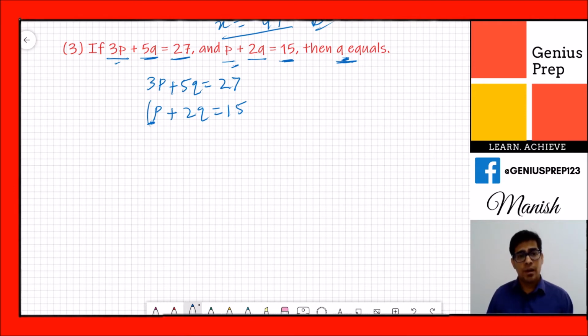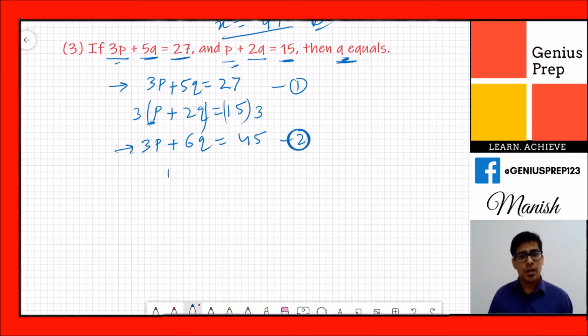If we multiply this equation by 3, what you will see is we got the 3p. After multiplying, we get 3p plus 6q is equal to 45. So we have this equation and this equation. Now we can say this is equation number 1 and this is equation number 2. Then 1 minus 2. So what will happen? p will be cancelled out, because it will become minus, minus, minus, so it will cancel out.